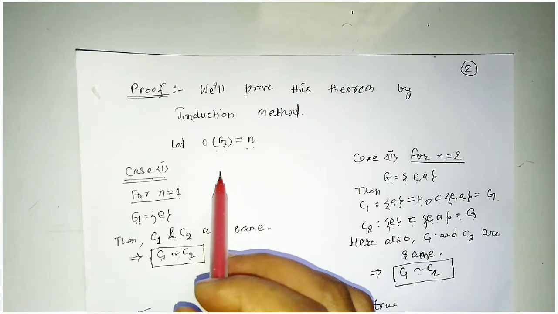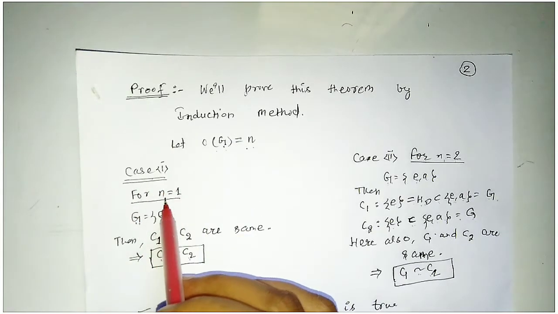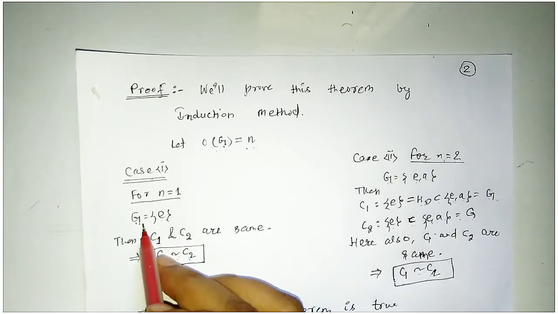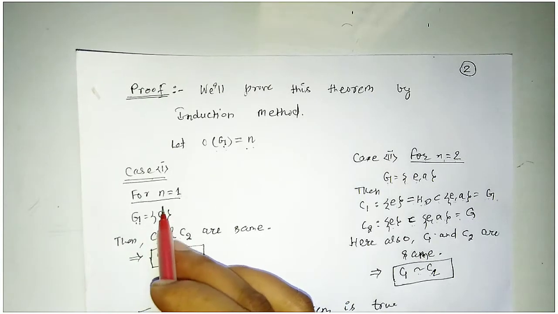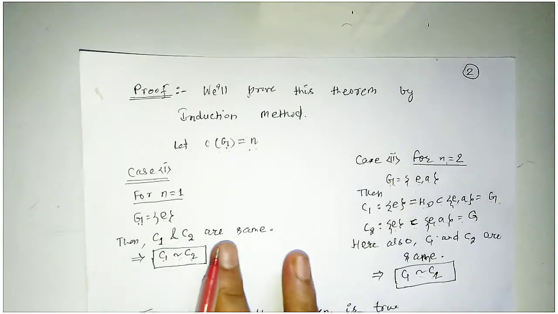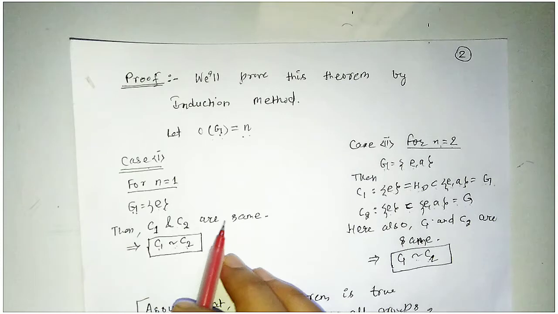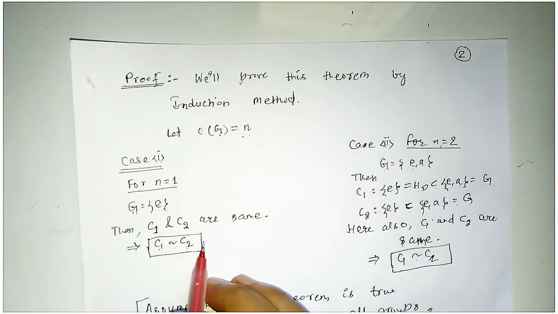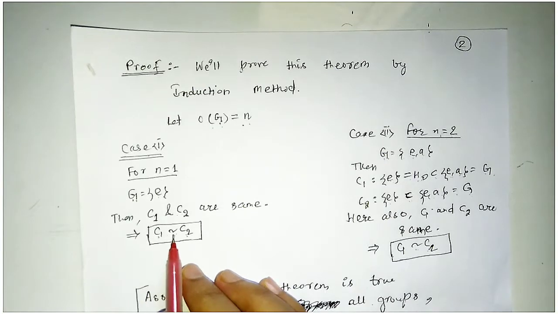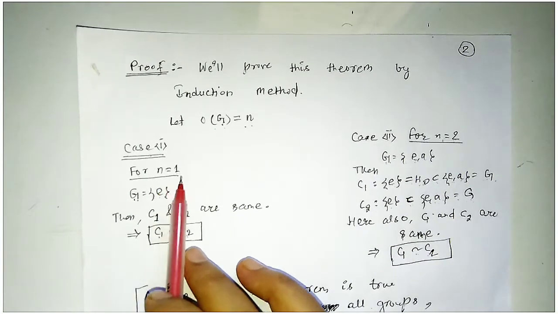So by the induction method, in case number 1, we let n = 1, then G will be equal to the identity subgroup. Then the composition series C1 and C2 will be the same because the group is the identity subgroup of cardinality 1. So automatically C1 will be equivalent to C2. So the theorem is true for n = 1.